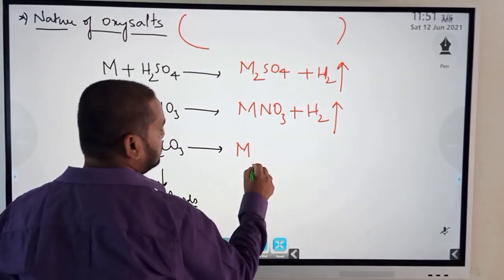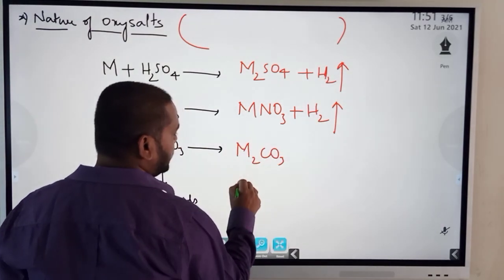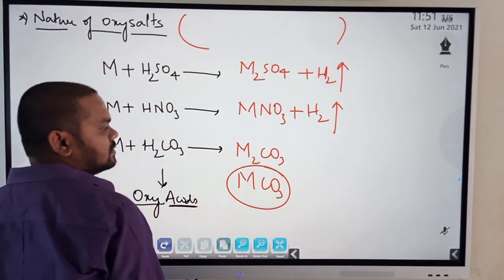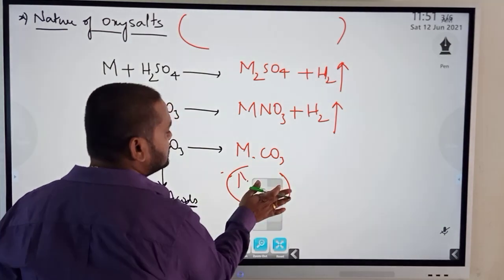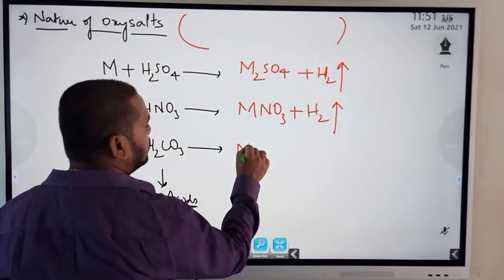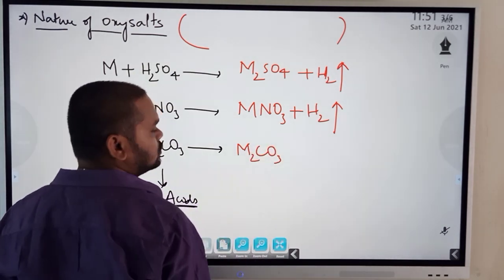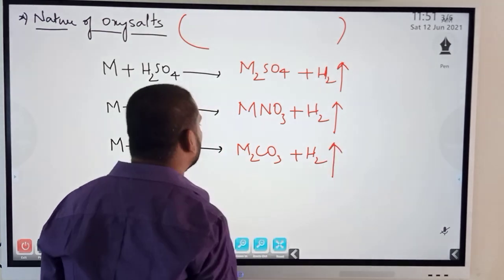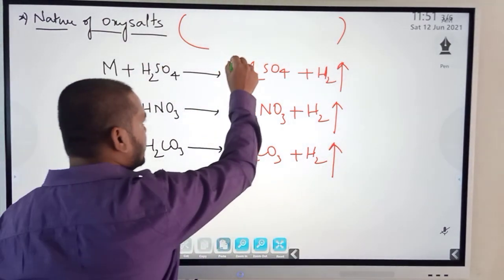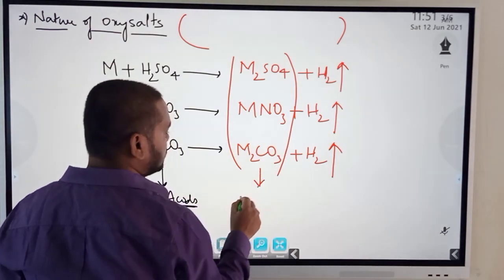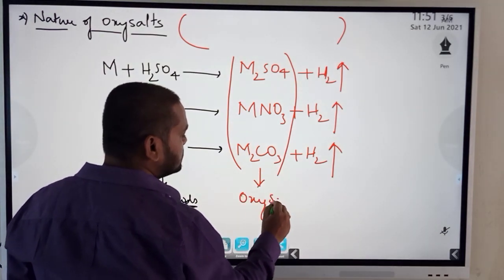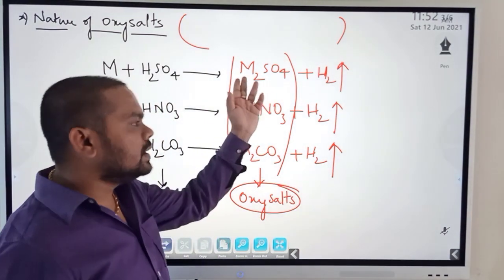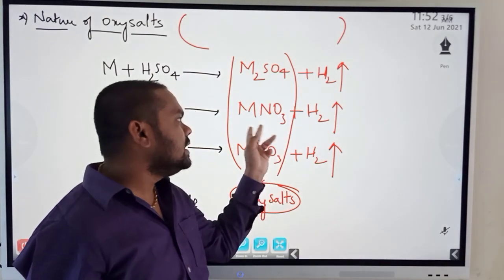Now, should I write M2CO3 or should I write MCO3? Question again. Good, some of you might have answered that it is M2CO3. Why? Again, carbonate is always CO3 -2, plus hydrogen gas is liberated. Now, these are called oxyacids and these are called oxysalts. So sodium sulfate or potassium sulfate, sodium nitrate, potassium nitrate.